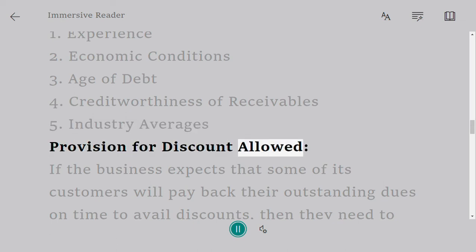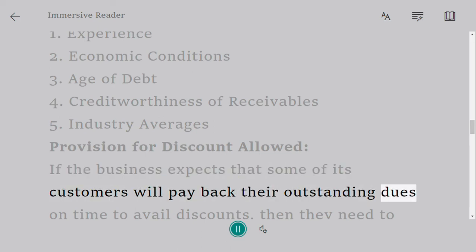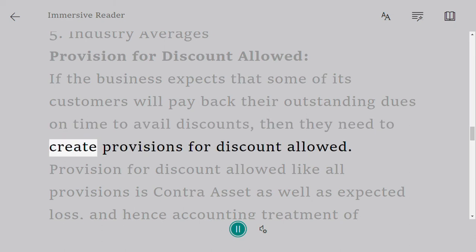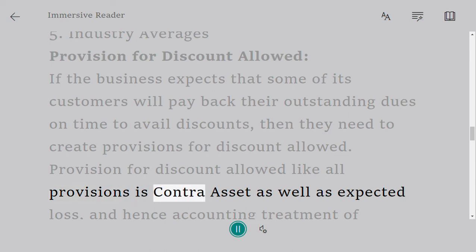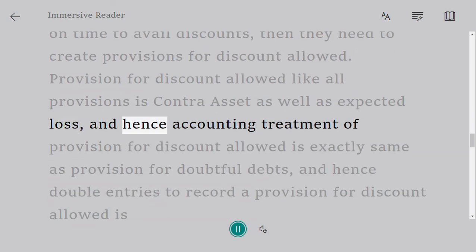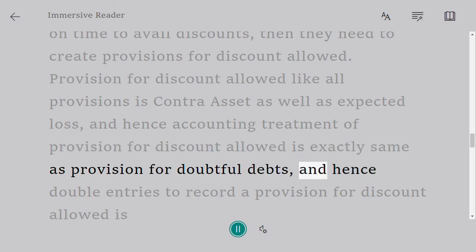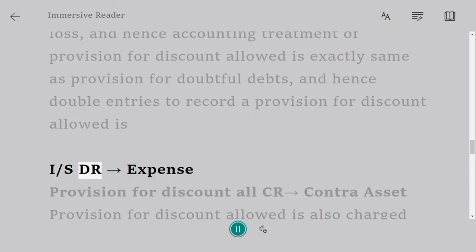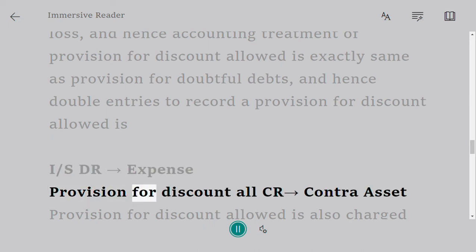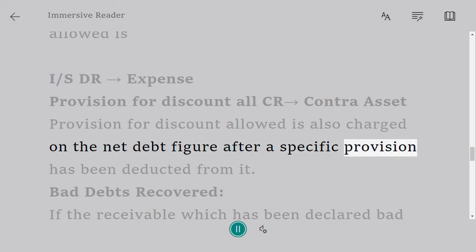Provision for discount allowed. If the business expects that some of its customers will pay back their outstanding dues on time to avail discounts, then they need to create provisions for discount allowed. Provision for discount allowed, like all provisions, is a contra asset as well as an expected loss, and hence the accounting treatment is exactly the same as provision for doubtful debts. The double entries are: Income statement Dr, expense; Provision for discount allowed Cr, contra asset. It is also charged on the net debt figure after a specific provision has been deducted from it.